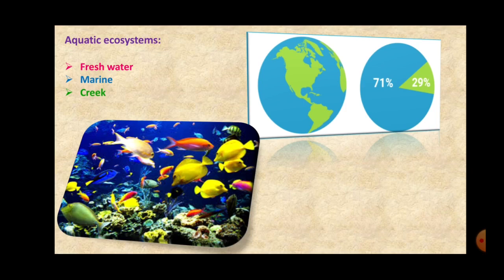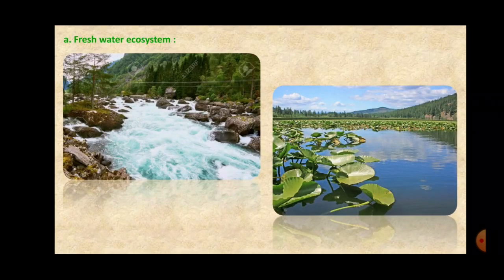And here the energy is transferred through these ecosystems through the water currents. Here also the decomposers are present at the bottom of the water reservoirs, and the dead bodies of the plants and animals are converted into the abiotic factors with the help of the decomposers. So this is all about the freshwater ecosystem, in which the ponds, lakes and rivers are included, where the fresh